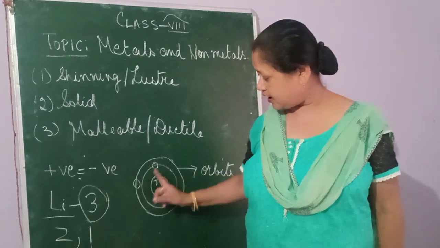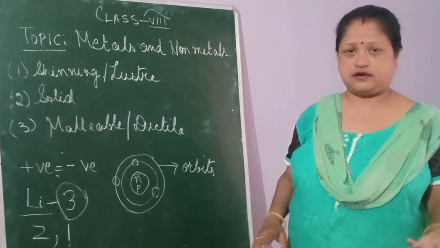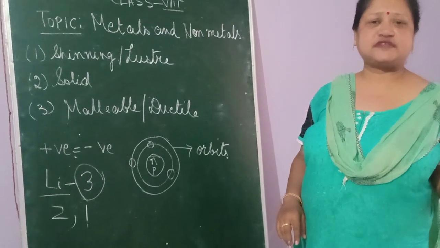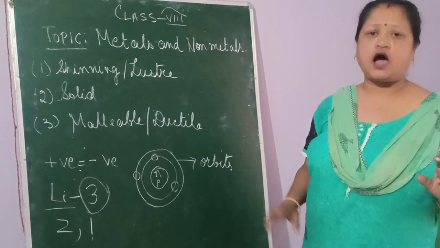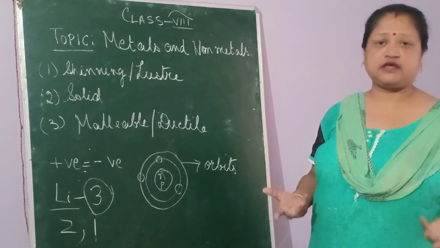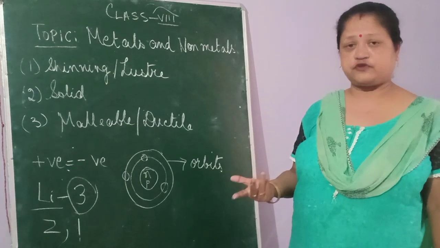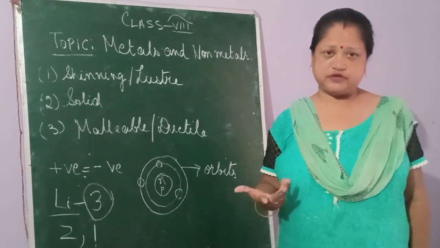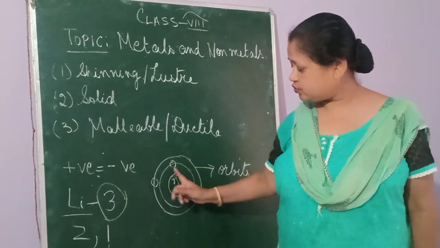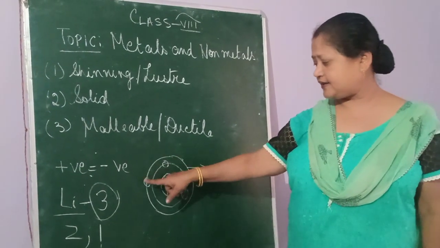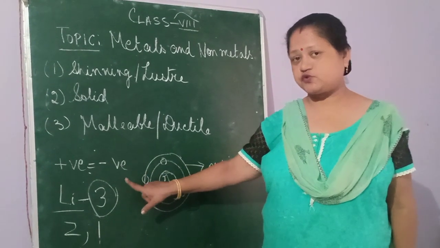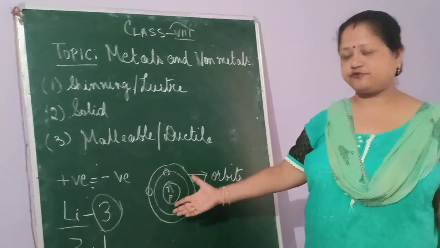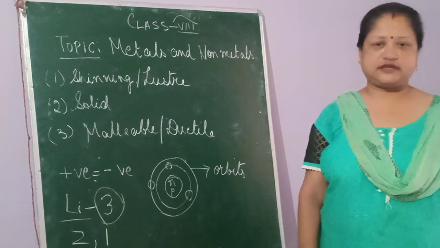So how much is left after accommodating 2 electrons? Suppose I have 5 rupees with me, and 2 rupees I spend to buy 2 chocolates. How much will I be having with me? It is 3 rupees. So obviously I will be left with 3 rupees. The same thing happens here: 2 electrons are already accommodated and then 1 is left. 3 minus 2 is 1. So this 1 which is left with us will be accommodated in the third cell.